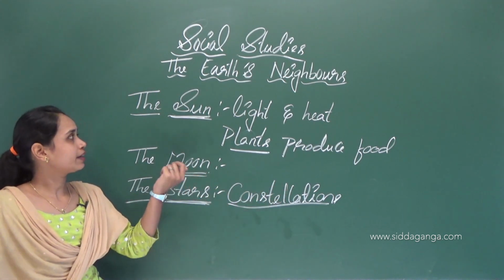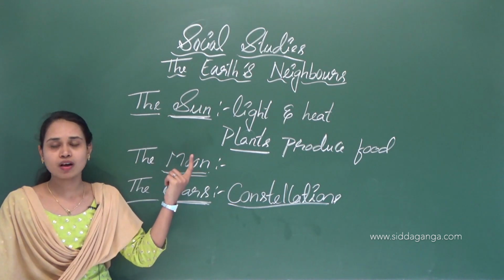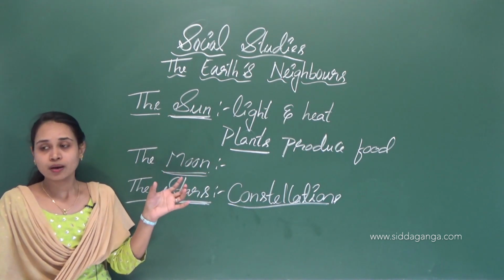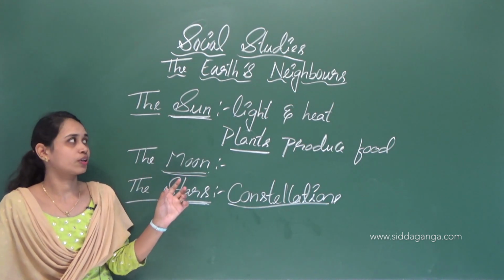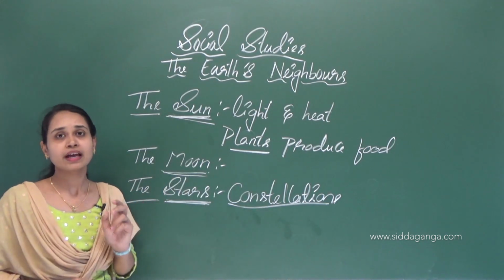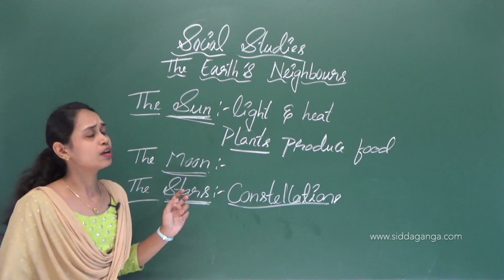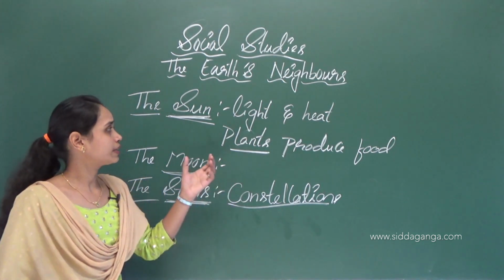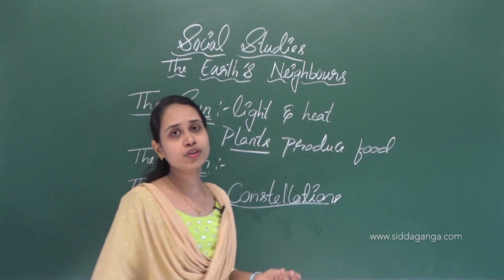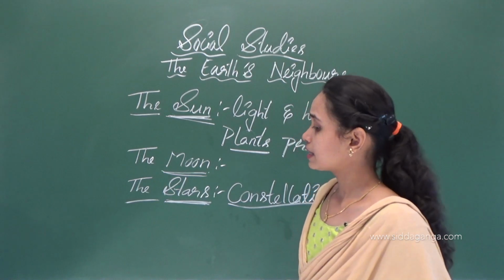The sun is a star made up of hot burning gases, and the sun is the center of the solar system.